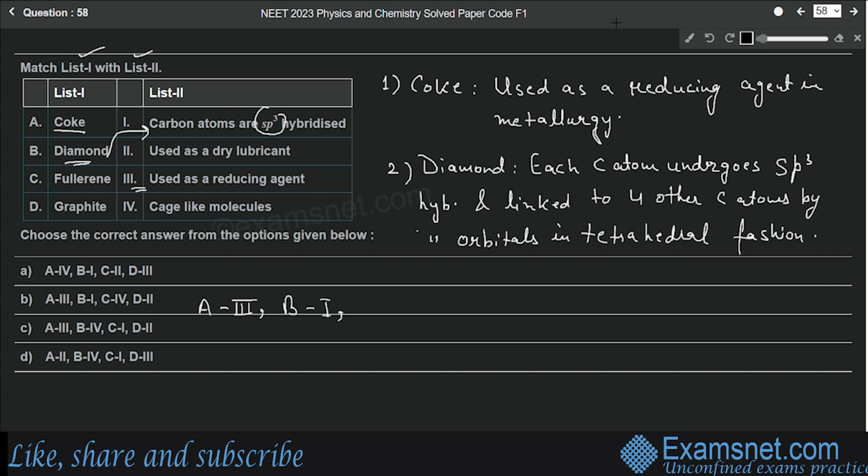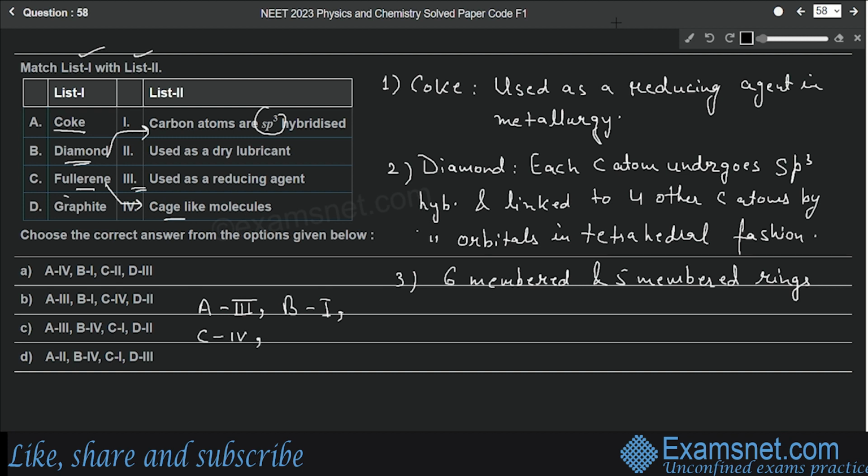Then the third one is fullerene. So we know that Buckminster fullerene contains 6-membered and 5-membered rings, right? And therefore it is a cage-like molecule. So the correct match for fullerene will be number 4, cage-like molecules. So the match for C is number 4.